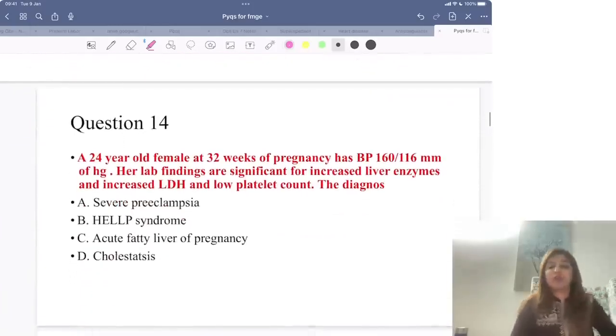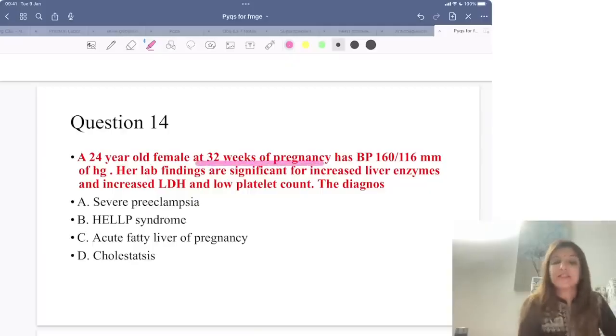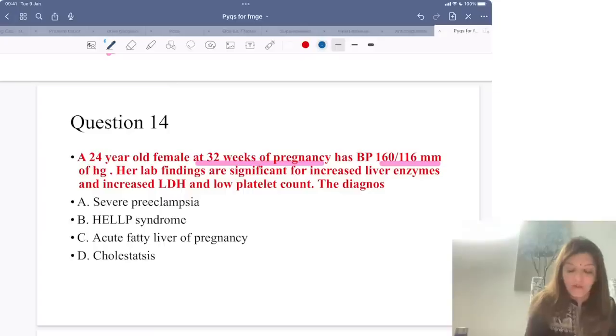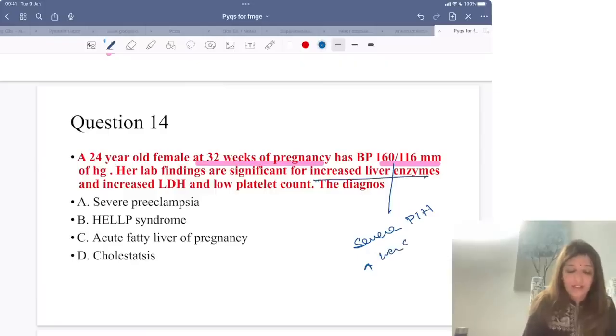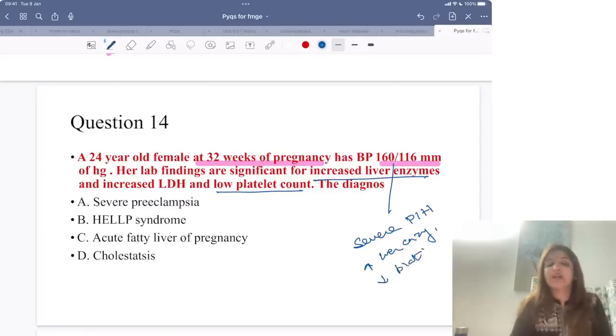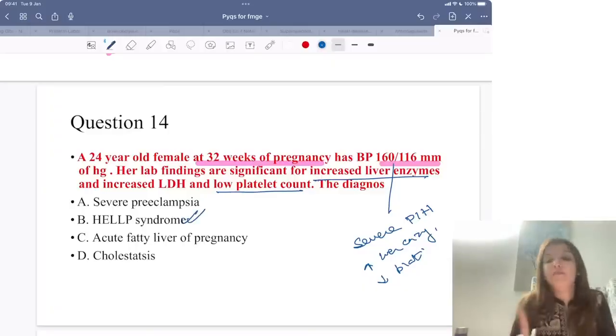Now, coming to the next question, question number 14. A 24-year-old female at 32 weeks of pregnancy, that means in third trimester, is coming to you with BP 160 by 116. 160 by 116 means she is a case of severe PIH. Right? And your question is saying that her liver enzymes are raised, so there are increased liver enzymes, and she has low platelet count. Now, whenever you have a case of severe PIH with increased liver enzymes and low platelet count, it means you are dealing with a case of HELLP syndrome.